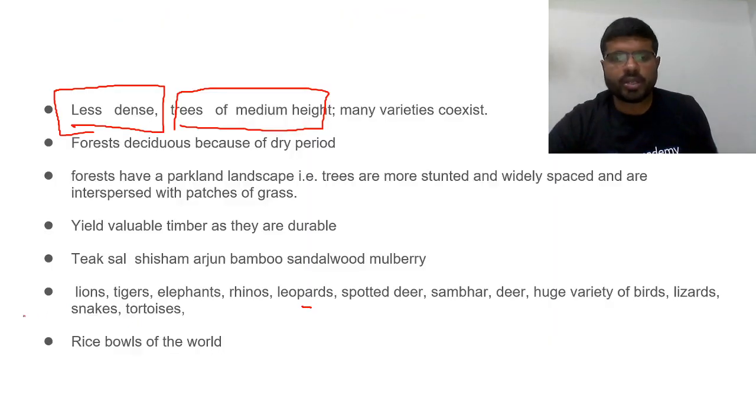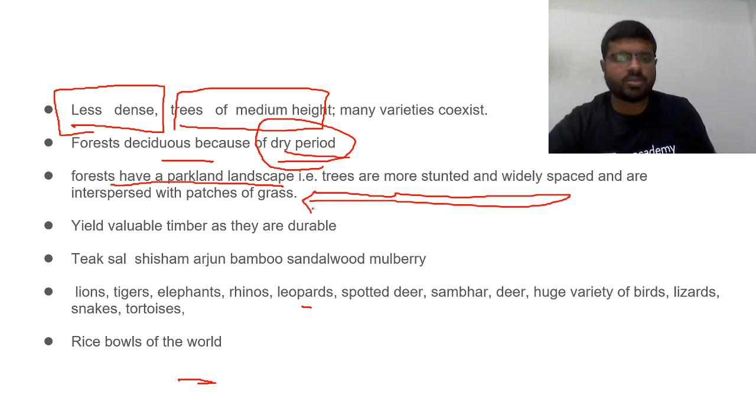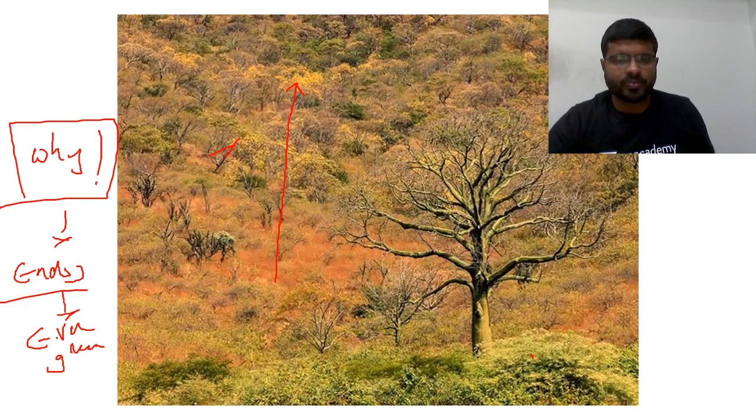Then, why are forests deciduous? Because of dry period. Forests are deciduous because of dry period. So dry period we have discussed now. Then forests in general have a parkland landscape, that is, trees are mostly stunted and widely spaced and are interspaced with patches of grasses.